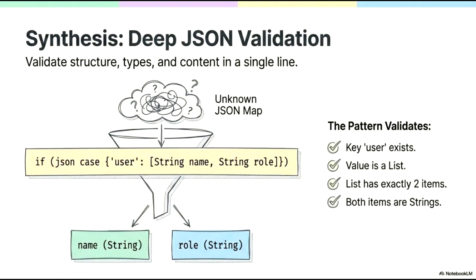If the incoming data matches the specific shape, the pattern automatically destructures the values and binds them to the local variables name and role. This approach eliminates verbose boilerplate code, making our data handling significantly safer and more readable.